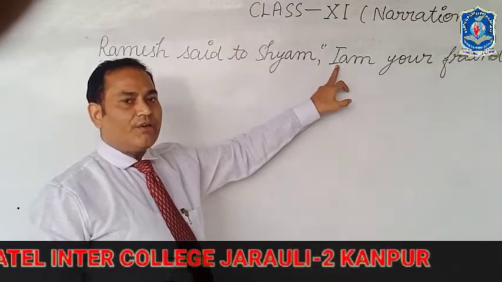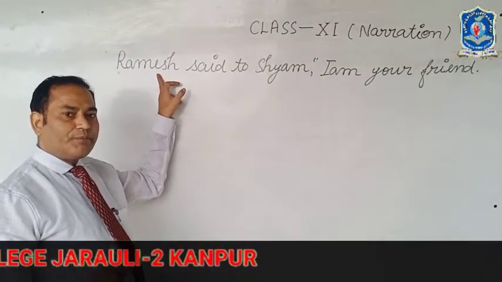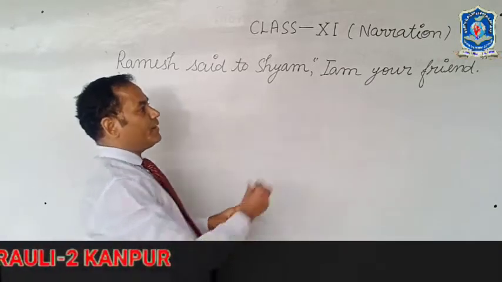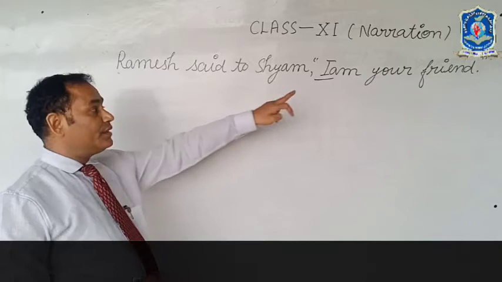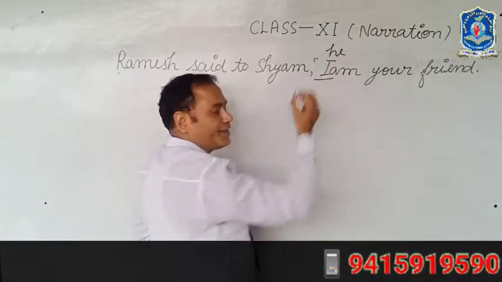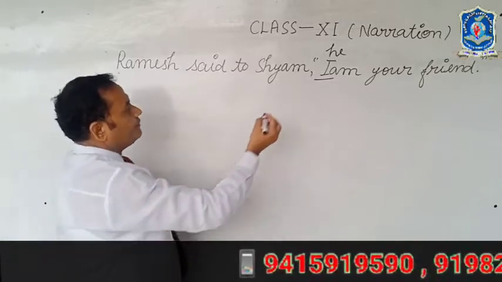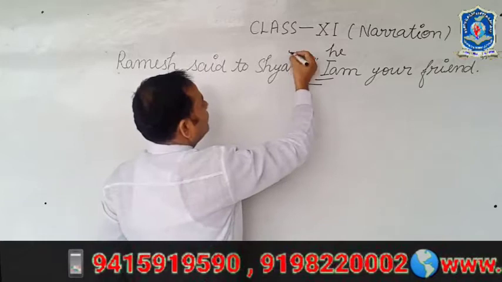So I will be changed according to Ramesh, the subject of the reporting verb. That's why I will remove I and use the pronoun of Ramesh in its place. So I will be removed and he will be written here. The comma and inverted commas will be removed and the conjunction that will be used.